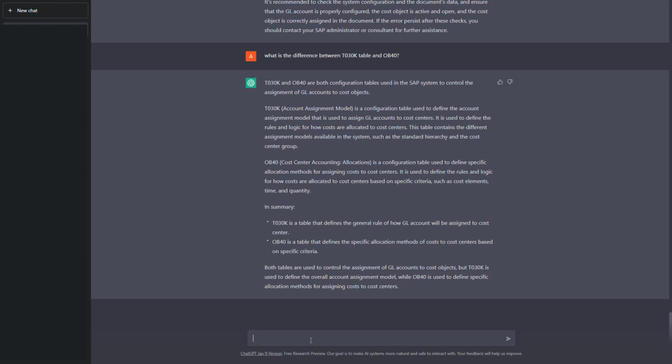But still, let me give a second chance and let us ask a question in a different way. So I will ask how we can configure the GL accounts or business place specific GL accounts for India GST configuration, and let us see what kind of an answer we get from ChatGPT. Or I'll clearly mention it as business place specific GL account configuration.